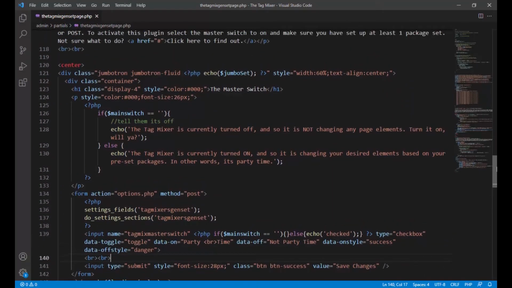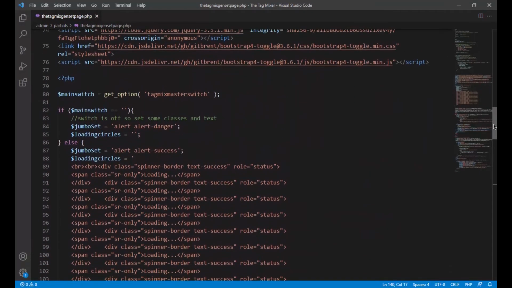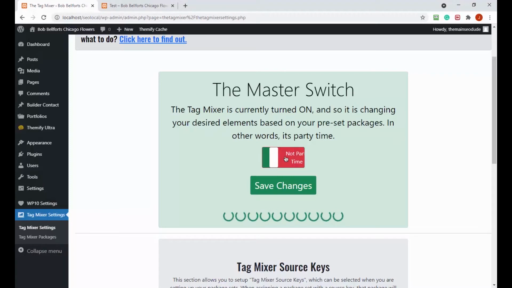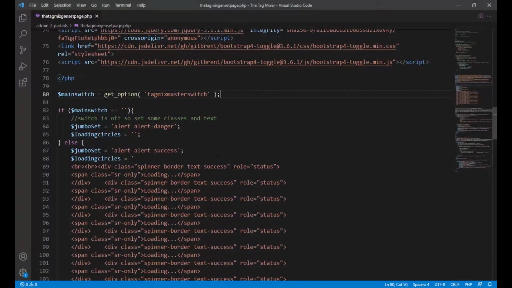And if we scroll on down, let's see. So right here, we're getting the option for that, which is the tag master switch. This is what's telling us it's the option that we've set in our form. And that saves in the database when a user clicks this on or off and then saves to let us know what to do here, if it's on or if the plugin's off. Okay, well, we need to add another option. And since we've already done all this, it's going to be relatively easy.